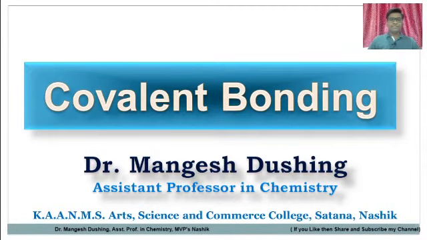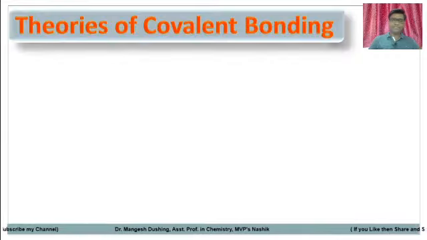Friends, in this video, we are going to learn chemical bonding, an introduction to chemical bonding. In that case, we will learn about covalent bonding. Friends, organic chemistry is the chemistry of carbon compounds. So in carbon compounds, there are so many types of bonding, like covalent bonding, ionic bonding and metallic bonding. In that case, we will learn about covalent bonding.